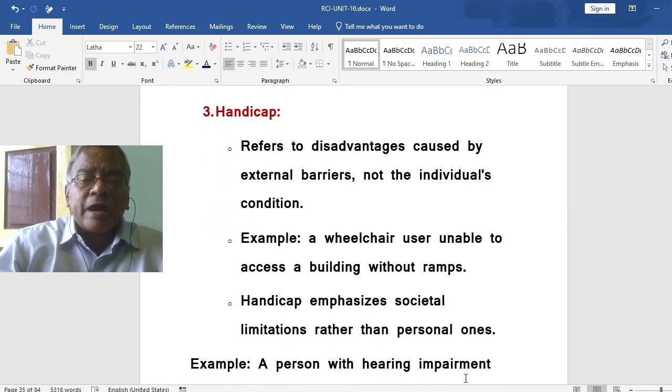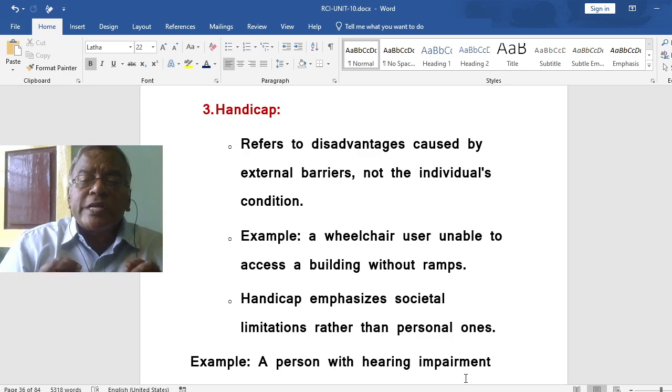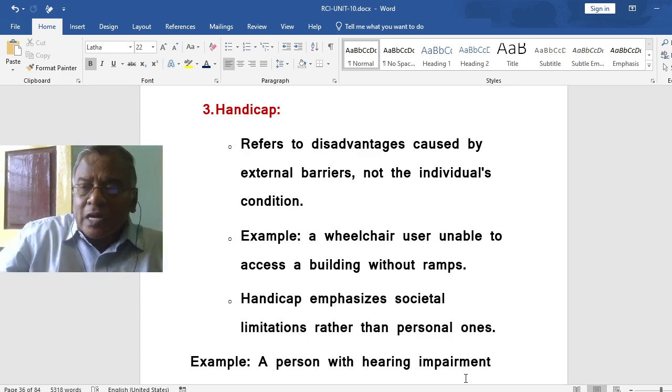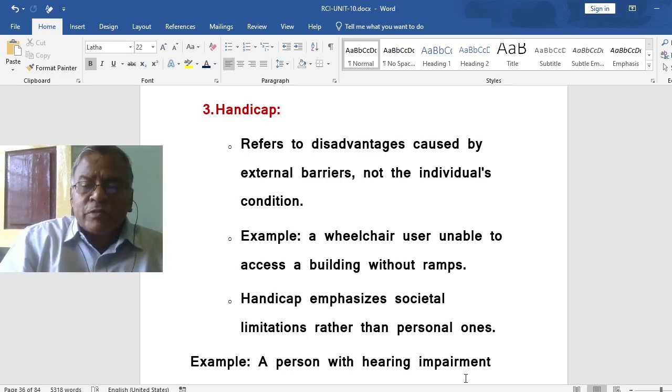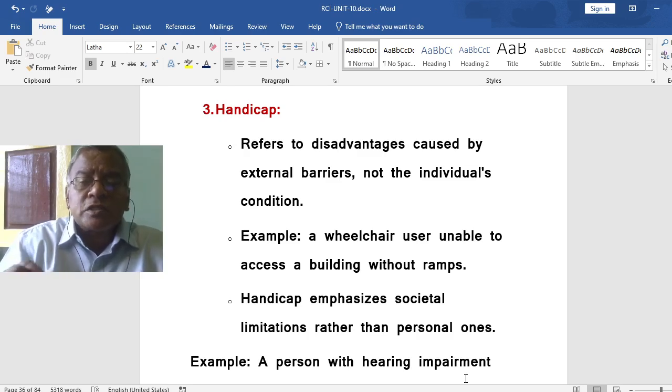The third one, handicap. What do you mean by handicap? It refers to disadvantages caused by external barriers, not the individual's condition. For example, a wheelchair user is unable to access a building without ramps. So here it is an external barrier. If there is a ramp, he will be able to perform his tasks. But there is no ramp, so he is unable to do that, even though he has the wheelchair. So handicap means disadvantages caused by external barriers, not the individual's condition.